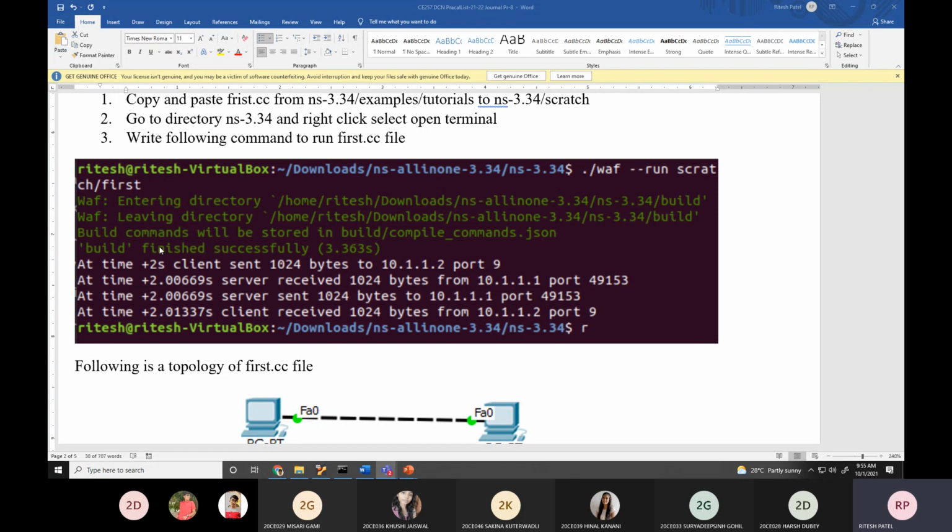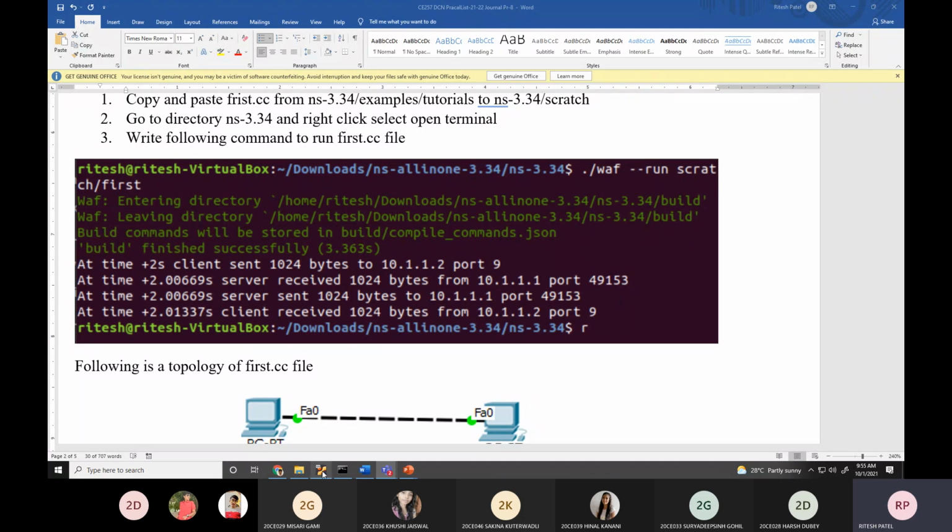Is it clear? Then the build commands will be stored in the build compile_commands.json file. This build/compile_commands.json file contains all your build commands, because NS3 is a package, so you require a list of commands to execute any file. This compile_commands.json will help to link all those different files and compile your file. And what is the last statement? Build finished successfully.